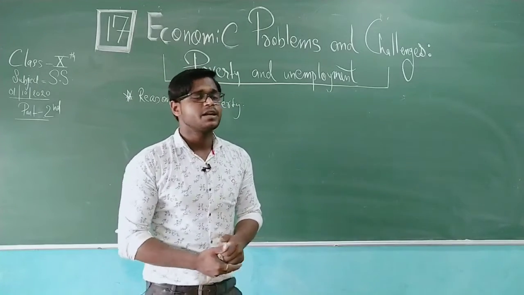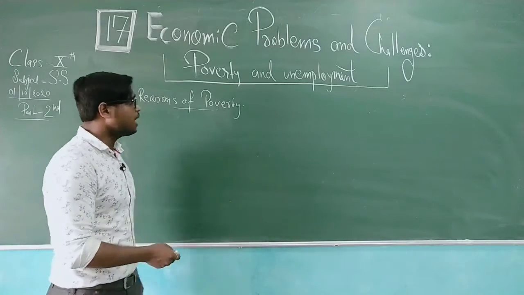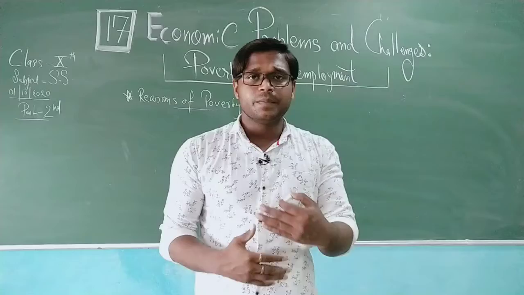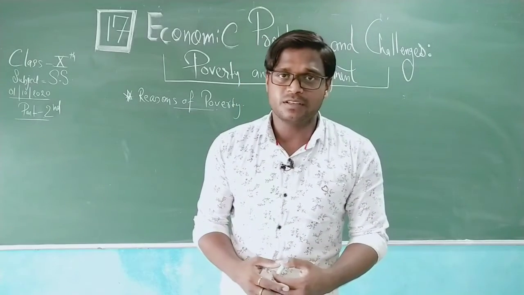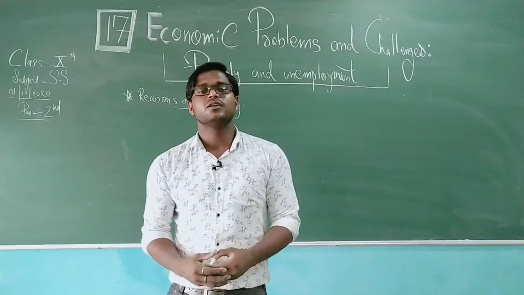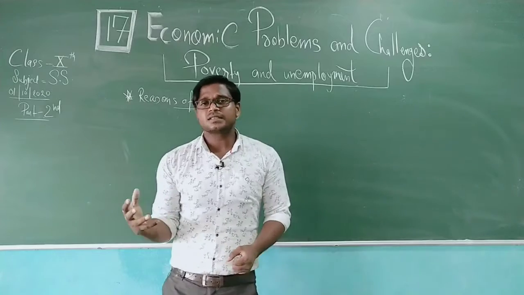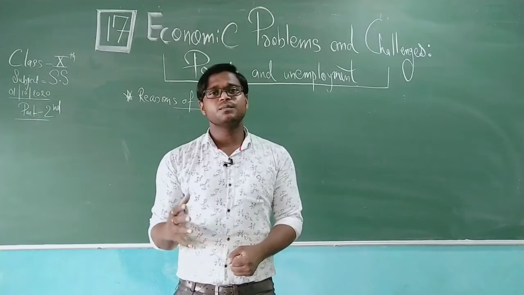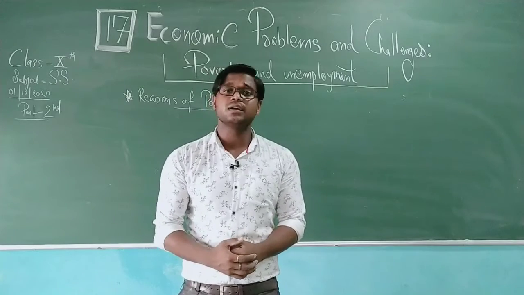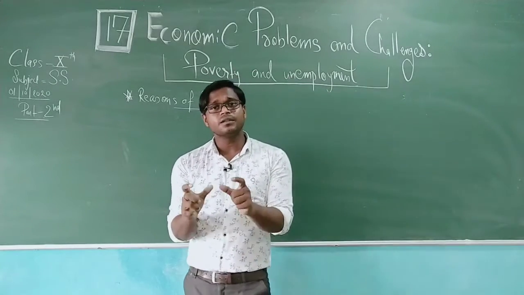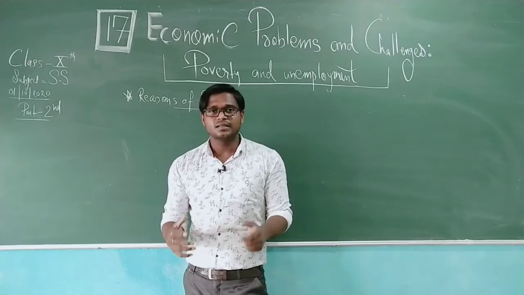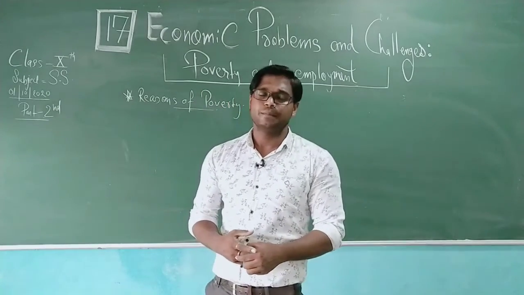Now today we need to understand what the reasons of poverty are, how they can be seen, what the measures are, and what the basic factors are for curbing the reasons of poverty, through which eradication can work out. The name poverty is given from the poor people. It means the origin of poverty is deeper than we think, and it is coming from the villages. So the people occupying rural areas can be said to be the poor people.